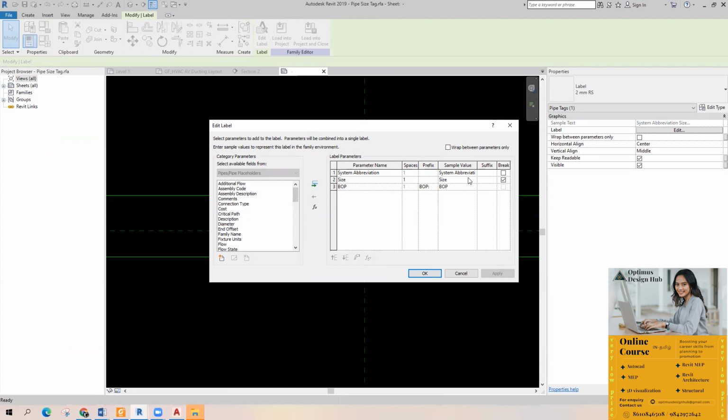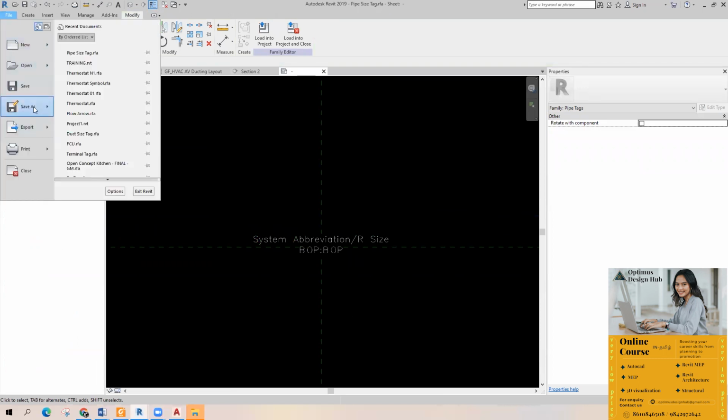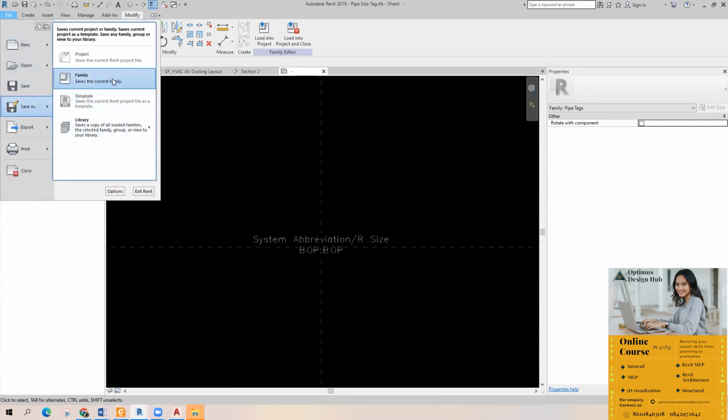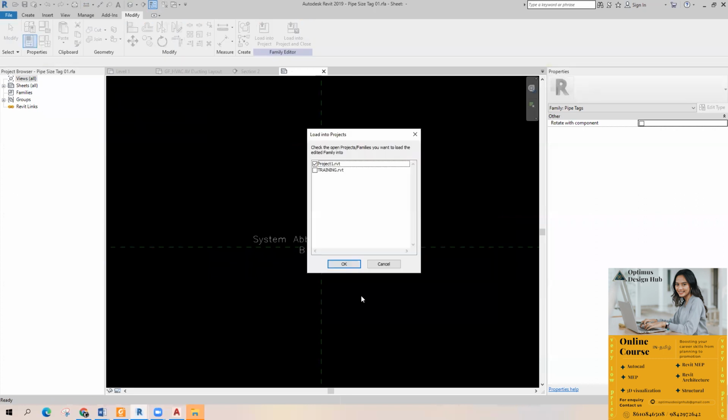In system abbreviation, you can put the suffix as return. And I'm going to save it as a separate family. I'll just load it into the project.